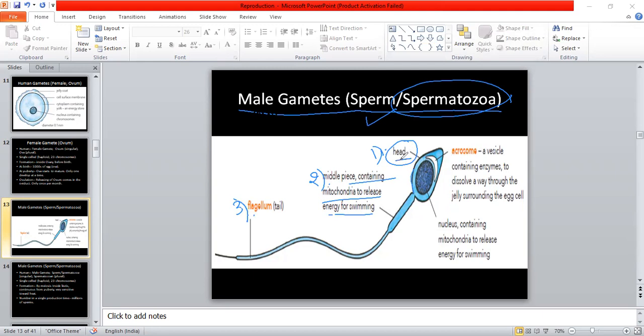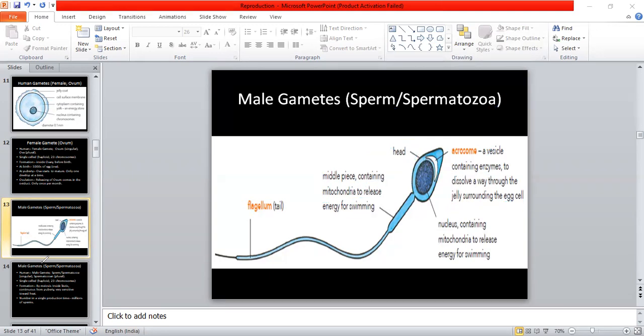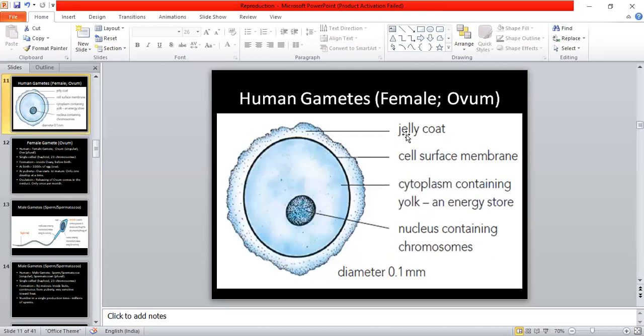So this head part contains the acrosome. Acrosome is what? This one is the acrosome. Acrosome is a vesicle containing lots of enzymes to dissolve away the jelly surrounding the egg cell. हम लोगों ने egg cell का स्ट्रक्चर देखा था, इसमें हमने क्या देखा था, jelly coat. We see the jelly coat part of this one.